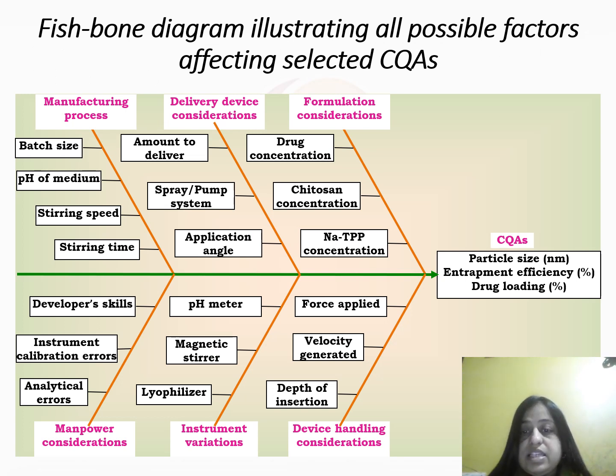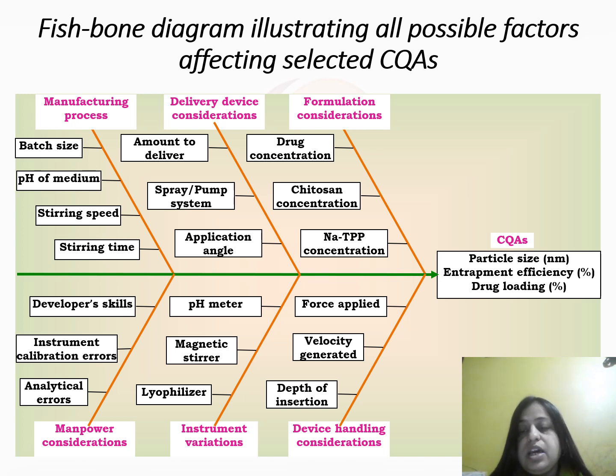Now these are the factors that will affect the product. You can see a large number of factors that can affect the quality of the product. If we talk about the manufacturing process, then batch size, pH of the medium, stirring speed, and stirring time. Manufacturing considerations include developer skills, instrument calibration error, and analytical error. Delivery device considerations include amount delivered, spray, pump system, and application angle. Then pH and instrument variation: pH meter, magnetic stirrer, lyophilizer. Formulation considerations: drug concentration, chitosan concentration, sodium TPP concentration.